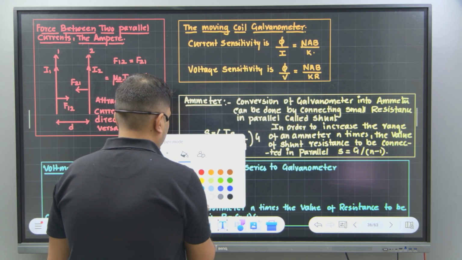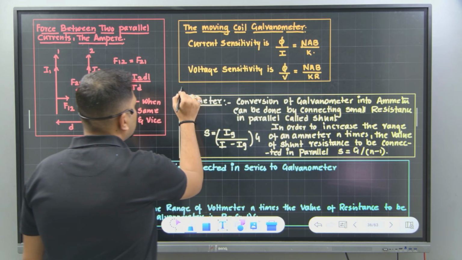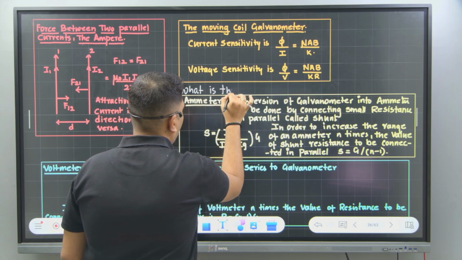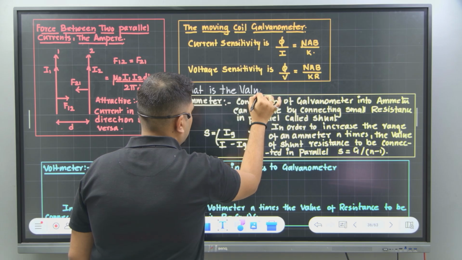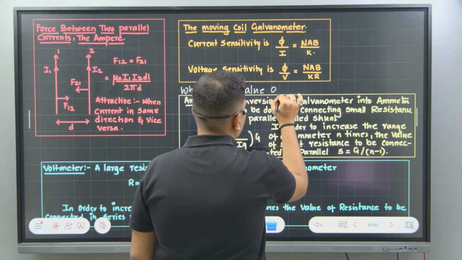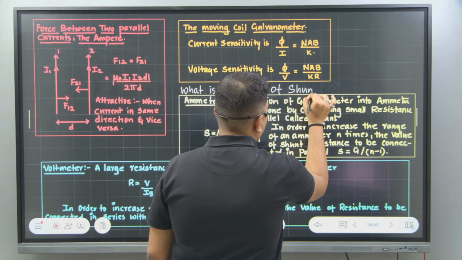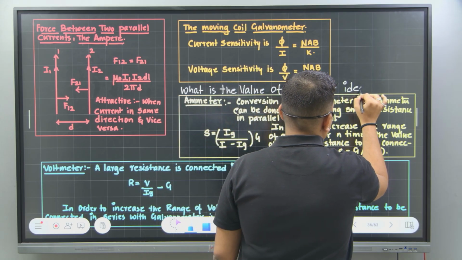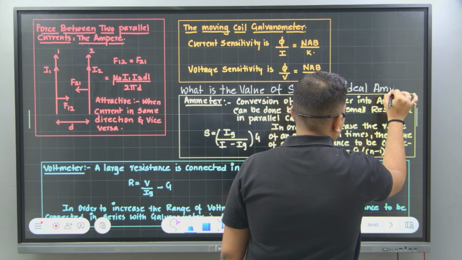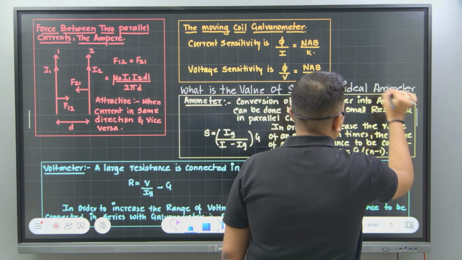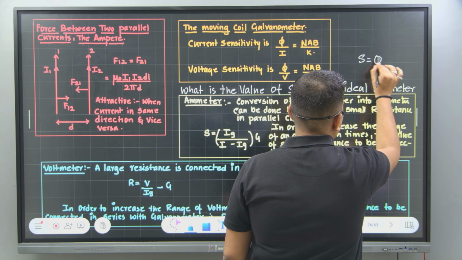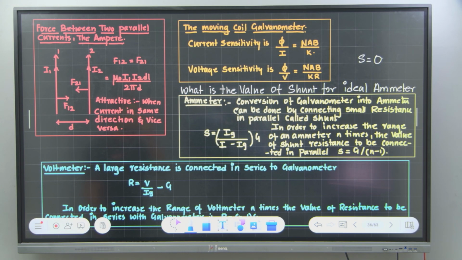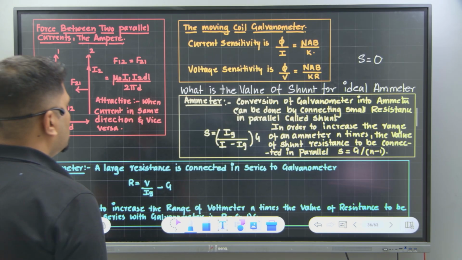One question usually appears: what is the value of shunt resistance for an ideal ammeter? The value should be equal to 0. An ideal ammeter is that ammeter in which the value of the shunt resistance applied is equal to 0.